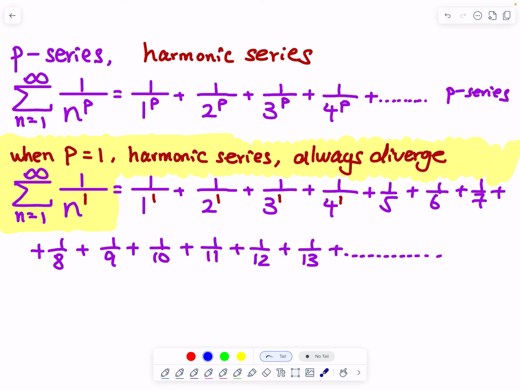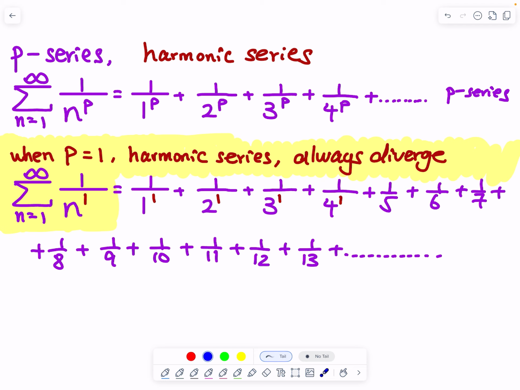So when you add them, you have to keep adding, and the sum is not going to be finite. The series grows without bound, meaning that the sum becomes arbitrarily large as more terms are added. As you keep adding more and more fractions, the sum is going to become arbitrarily large. So that's why this harmonic series always diverges.